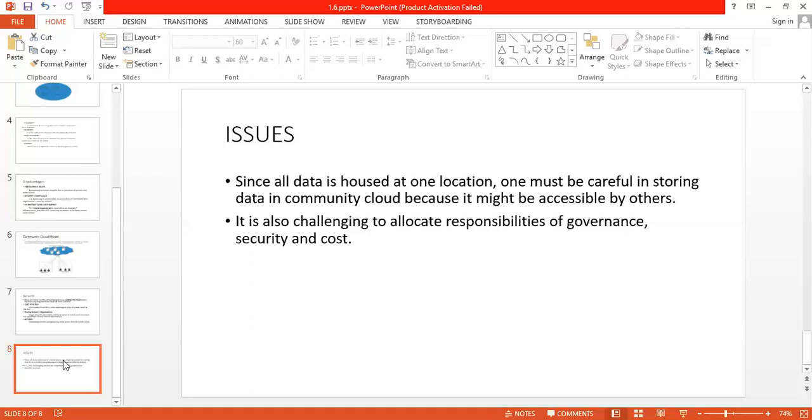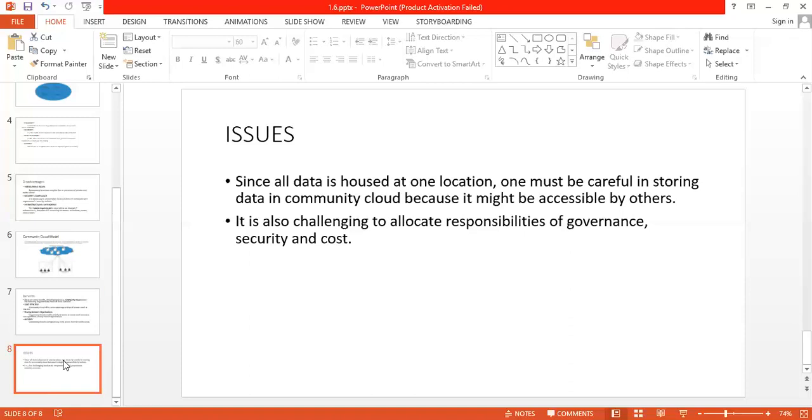So there are some advantages of it, and there are some disadvantages of it. Now we have seen a total of four types of cloud models, but we cannot say which one is best among these four. Everyone has their own applications, and based on those applications one has to choose which type of cloud model to go for.